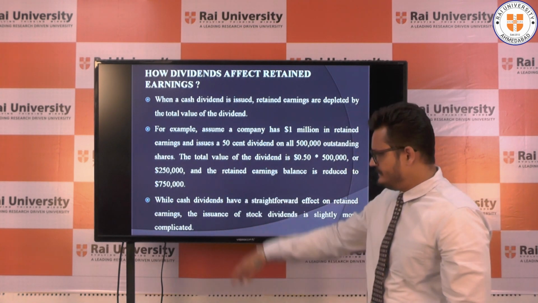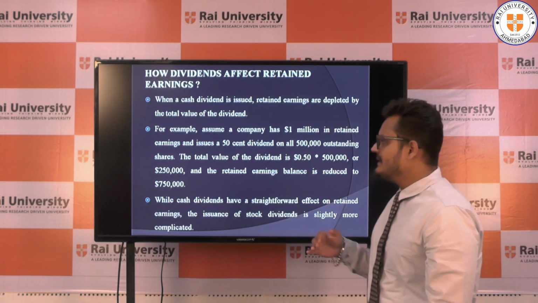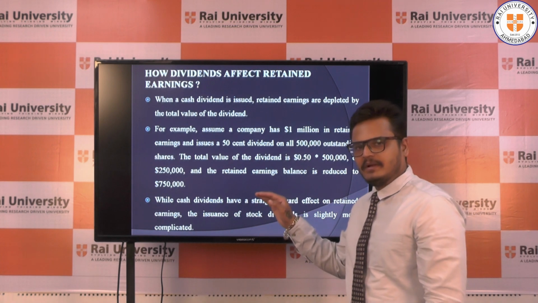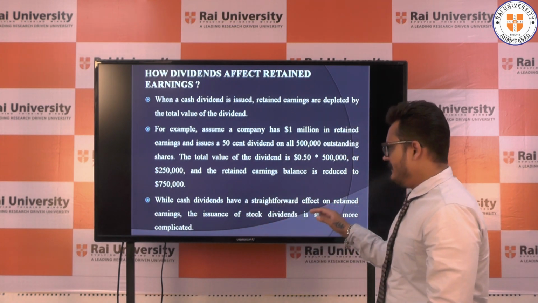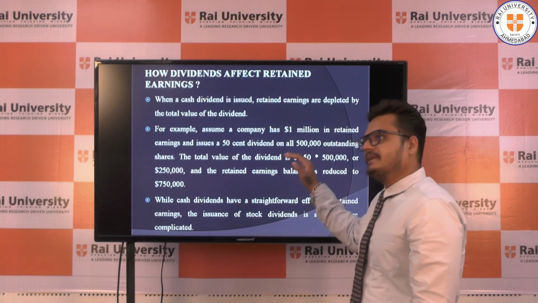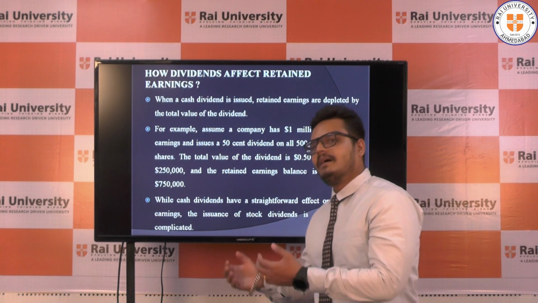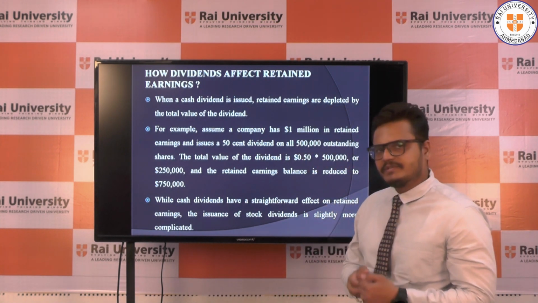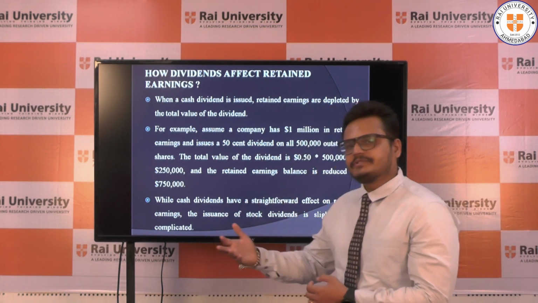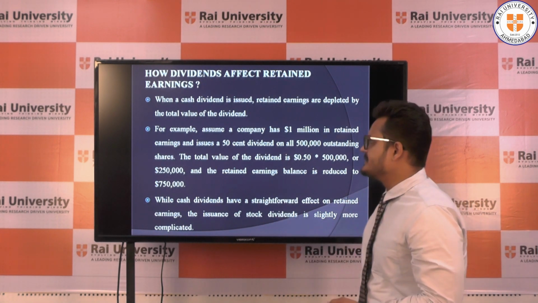The amount of dividend is 2,50,000 and the amount of retained earning is 7,50,000. So we can see that when the company provides dividend to the shareholders, the portion of retained earning decreases, and when the company retains earnings for the future, the portion of dividend is less in the business organization.